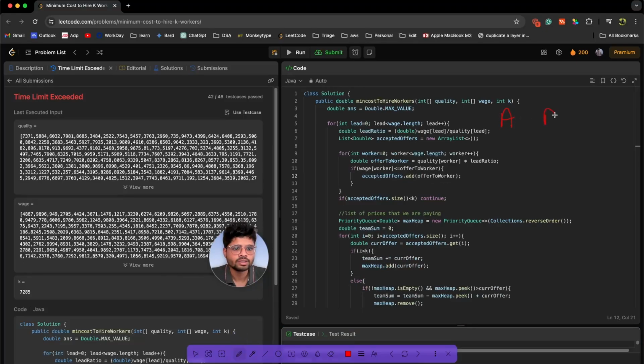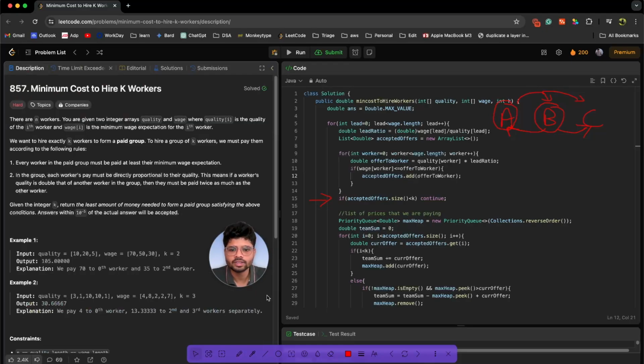Because for A, B, C, we are keeping A as lead, then checking if A can form the team or not, then checking if we can form a team with A or C or not. That's the main logic, but we are not sure who is accepting our offer and who is not. Can we do something over here? Yes, we can. Let's try to see.